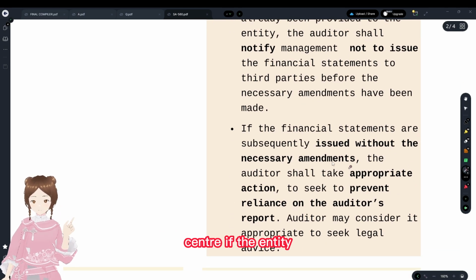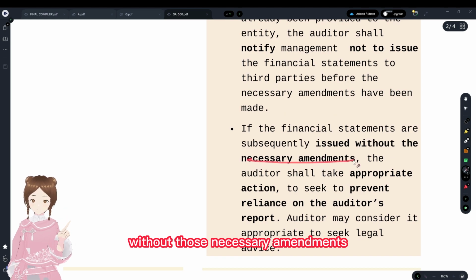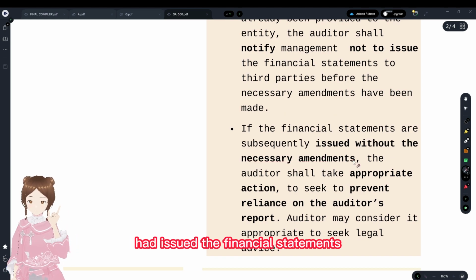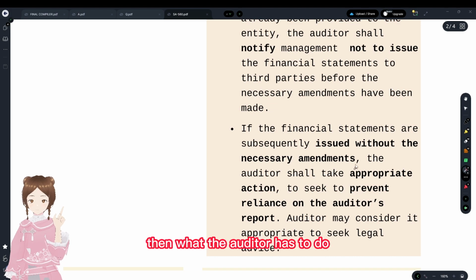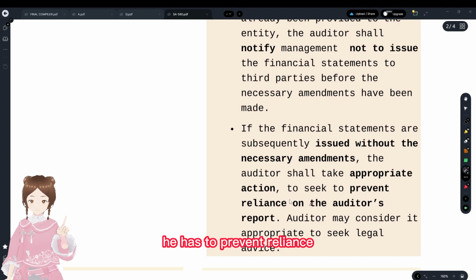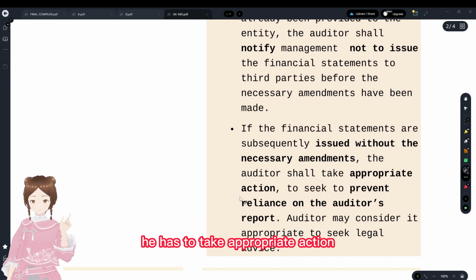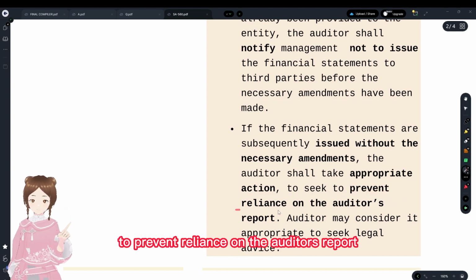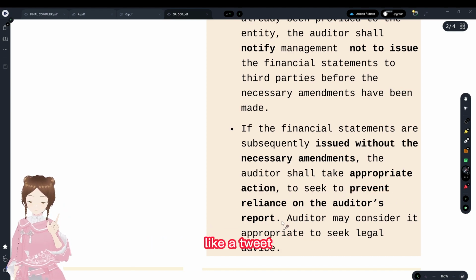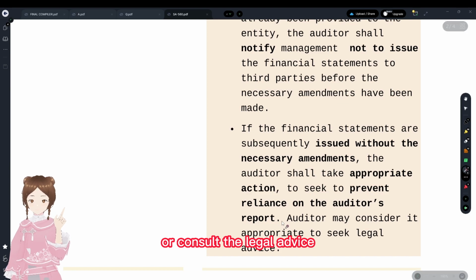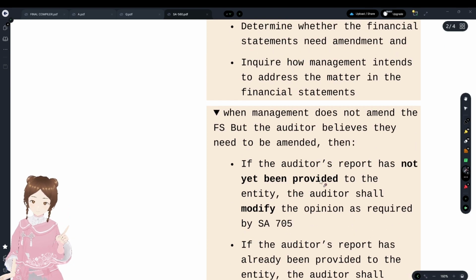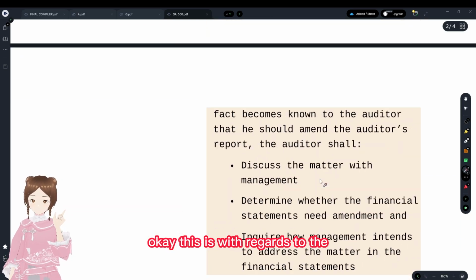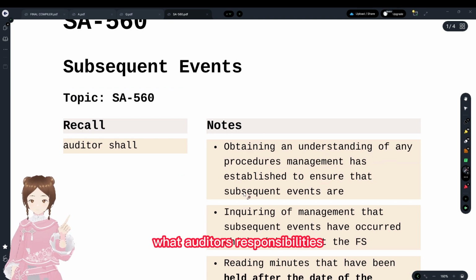If the entity, without those necessary amendments, had issued the financial statements, then what does the auditor have to do? He has to take appropriate action to prevent reliance on the auditor's report, or consult legal advice. Okay, this is with regards to the auditor's responsibilities.